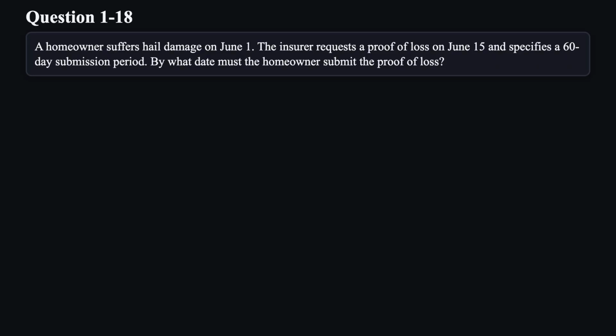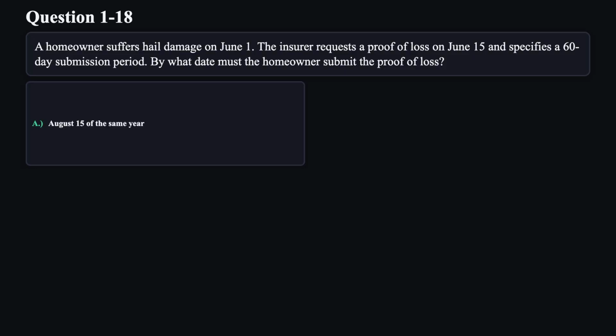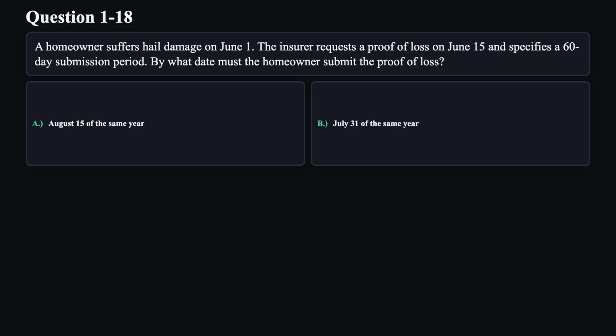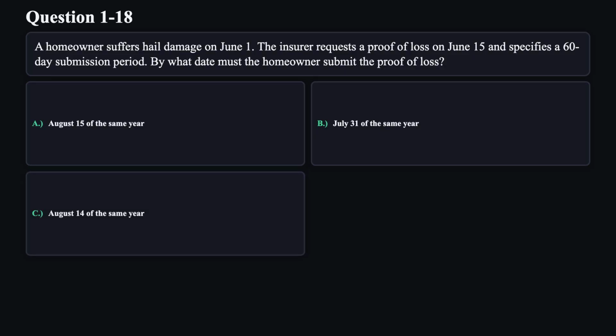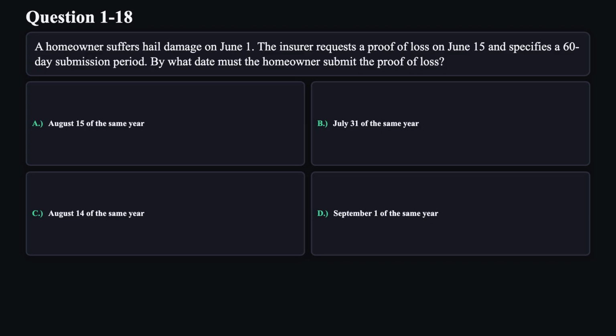Question 18. A homeowner suffers hail damage on June 1st. The insurer requests a proof of loss on June 15th and specifies a 60-day submission period. By what date must the homeowner submit the proof of loss? A. August 15th of the same year. B. July 31st of the same year. C. August 14th of the same year. D. September 1st of the same year.